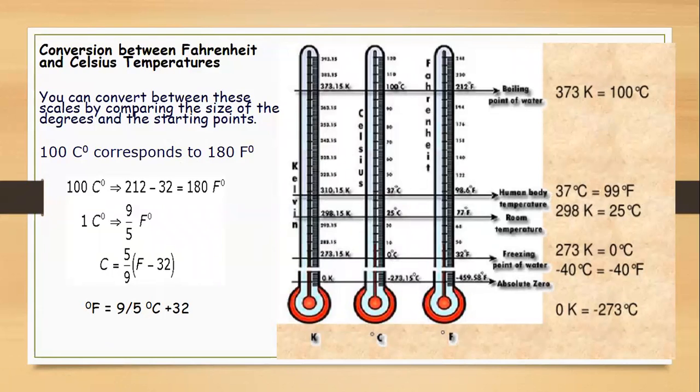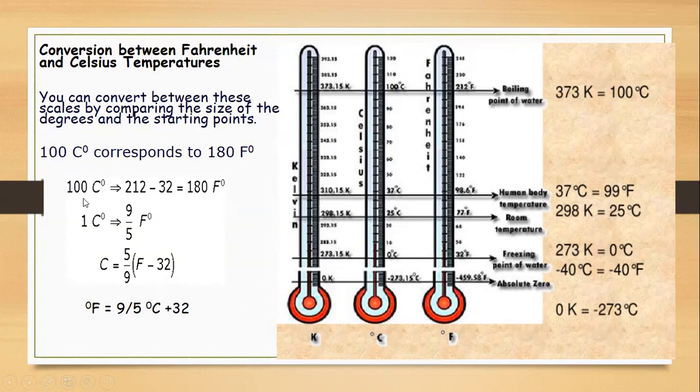Now you can see that if we calibrate, from 0 till 100, it is 100 divisions on the centigrade scale. But on the Fahrenheit scale, the freezing point is 32 degrees Fahrenheit and the boiling point is 212 degrees Fahrenheit. So 100 degrees centigrade is equal to 180 degree divisions on the Fahrenheit scale.